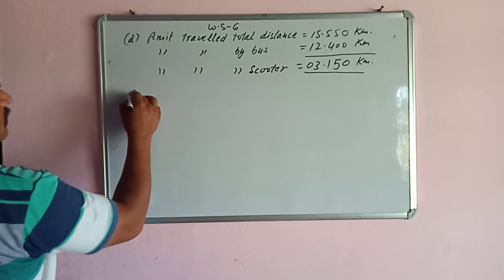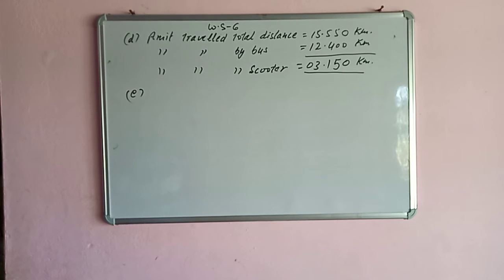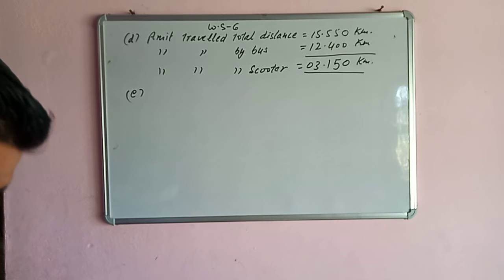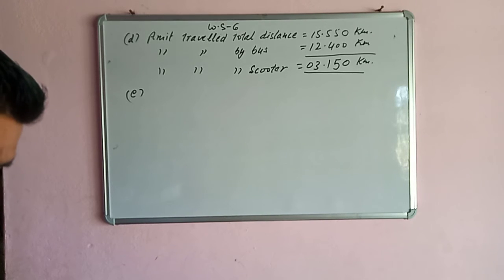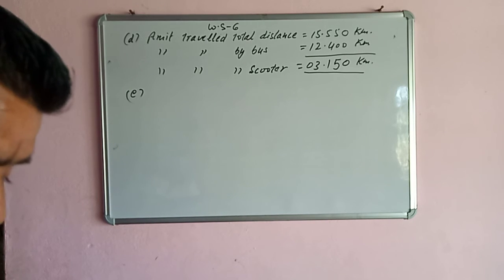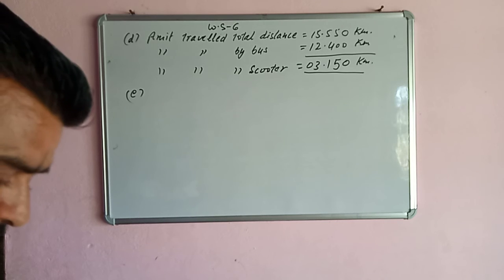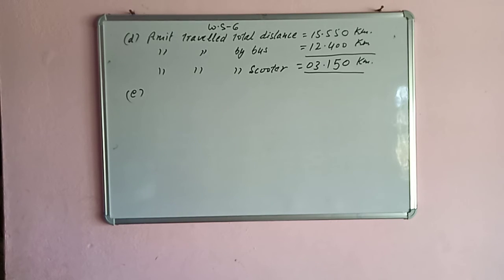And in the last, there is E part. Neha saw a doll in the showcase of a shop. The cost of the doll was 75 rupees 35 paise. She wanted to buy it. What she had was 4.75 rupees, or 4 rupees 75 paise, less than the cost of the doll. So how much money did Neha have? The cost of the doll is given, that is 75 rupees 35 paise, and how much less she has is also given, and we are going to find how much money Neha has.